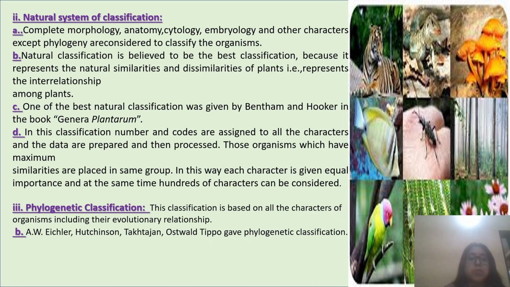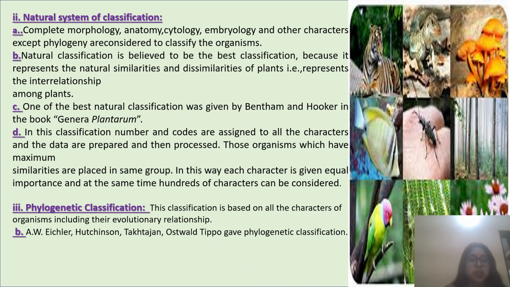One of the best natural classifications was given by Bentham and Hooker in the book Genera Plantarum. In this classification, numbers and codes are assigned to all the characters, and the data are prepared and then processed. Those organisms which have maximum similarities are placed in the same group. In this way, each character is given equal importance, and at the same time hundreds of characters can be considered.